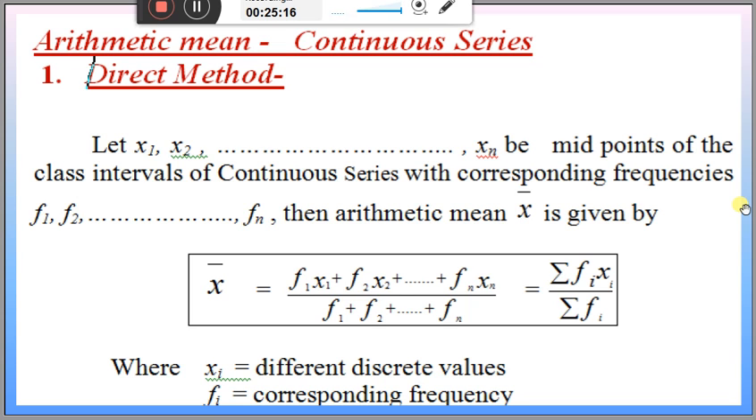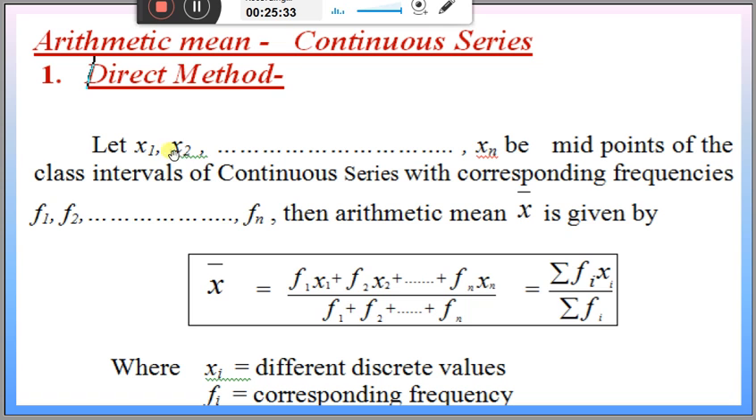Let us start with arithmetic mean in case of continuous series. This is the third series we have, and there are three methods: direct method, shortcut method, and step deviation method.